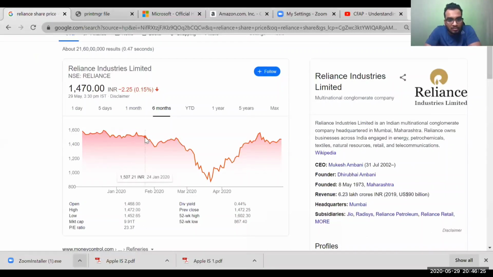Let's go back to, this is going to be your April, because I've been watching these stocks for so many years now. It's like by heart. Look at this, 875.72 INR. What do you have today? 1470 INR. Huge upside. Huge upside.